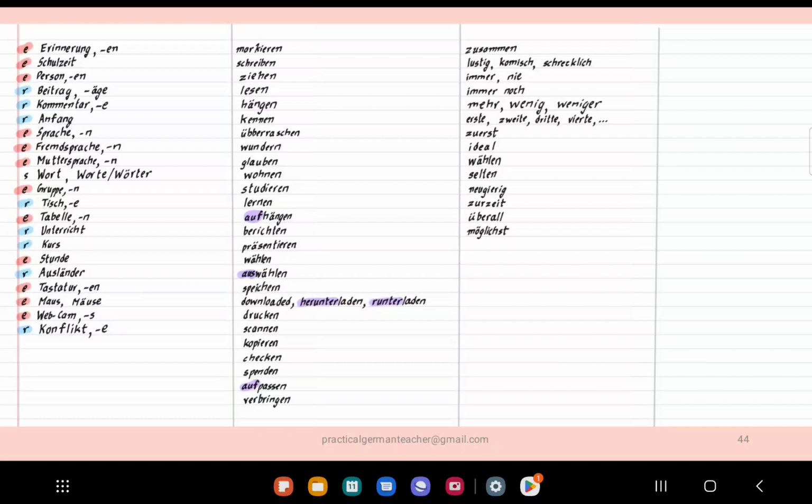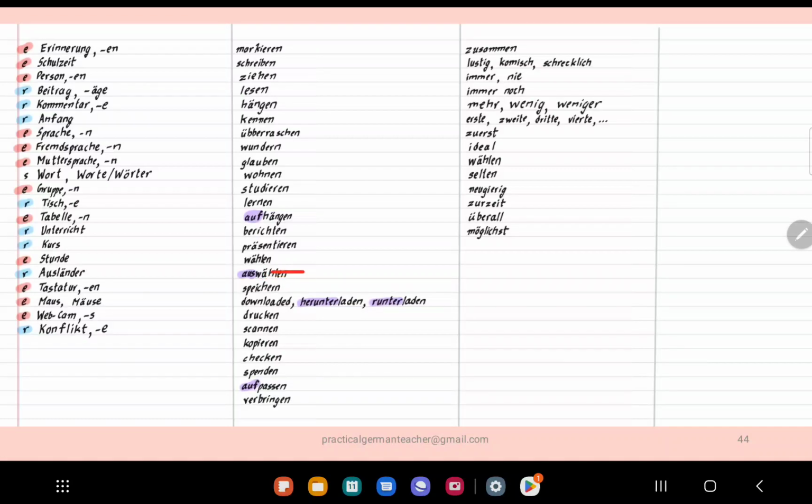So here I have created some for you. Please try to find out if you know the meanings of them before Googling. Maybe you can print this out or take a screenshot and write the meanings of these. For example, ziehen means to pull, aufhängen means to hang, auswählen means to choose, but then there is also wählen and auswählen.